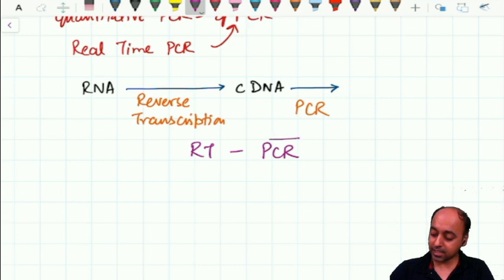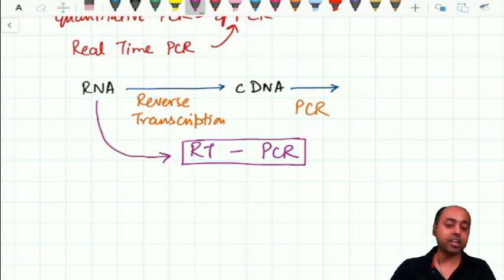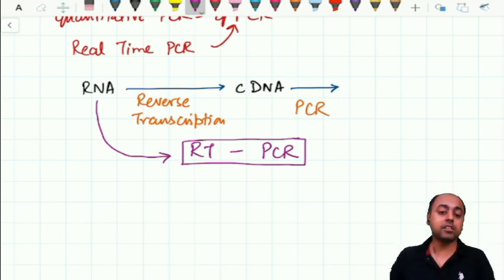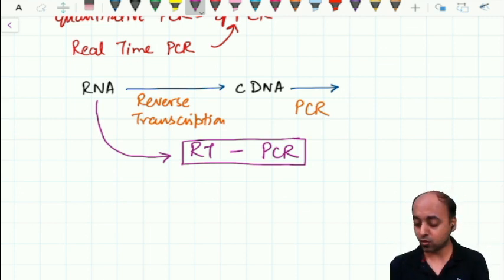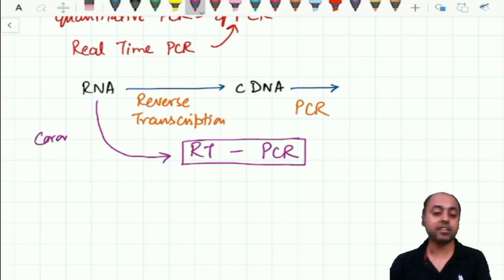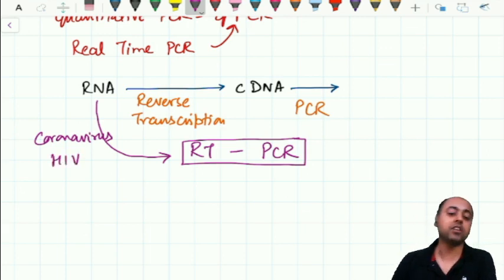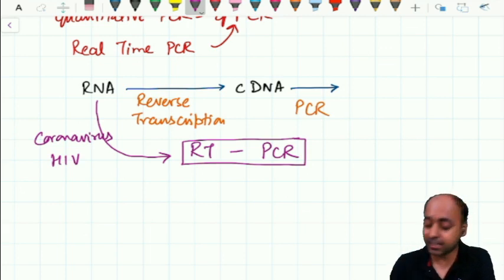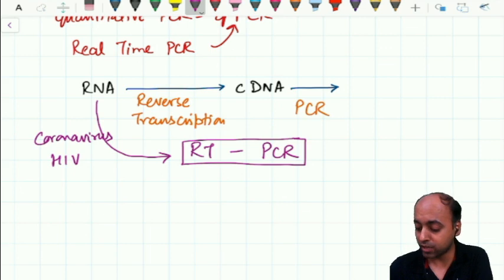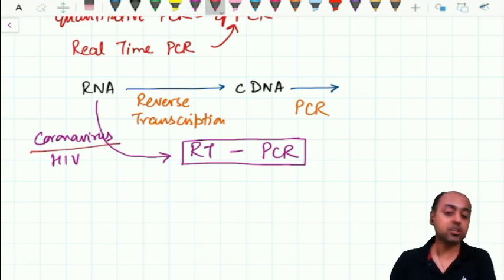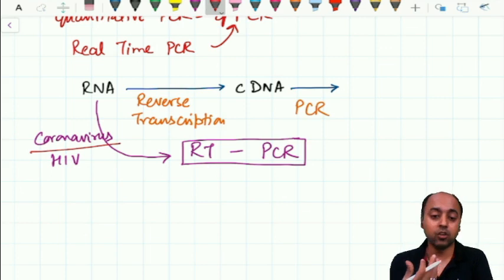So please note, when I say RT-PCR, it is actually two processes. First there is reverse transcription followed by PCR. This will be used when the starting nucleic acid is not DNA, rather it is RNA, like in the coronavirus. So for COVID infection, the technique that we are using is the RT-PCR. The same will be for HIV. Both of them have RNA as the genome, so there we have to make use of the reverse transcription followed by the PCR.